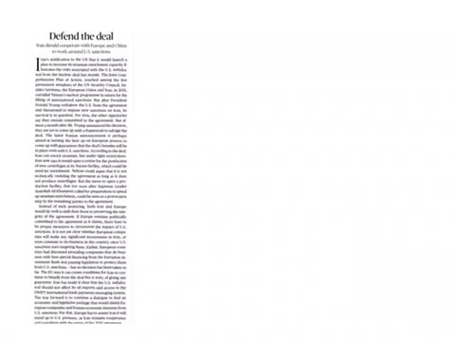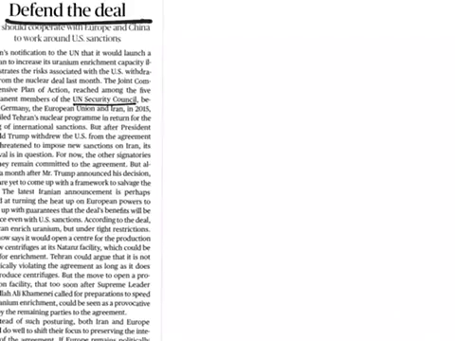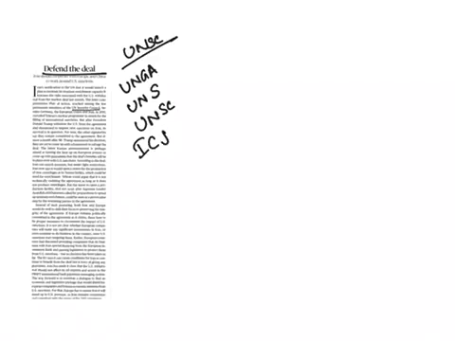The next article is Defend the Deal. In this article, we can see United Nations Security Council, UNSC. This is one of the 6 main organs of the United Nations which was established by the UN Charter. The other organs of United Nations are United Nations General Assembly, United Nations Secretariat, already discussed, United Nations Security Council, International Court of Justice, Trusteeship Council and Economic and Social Council.